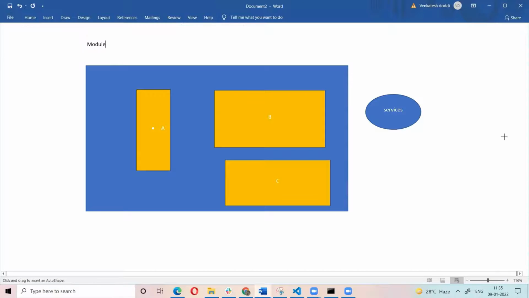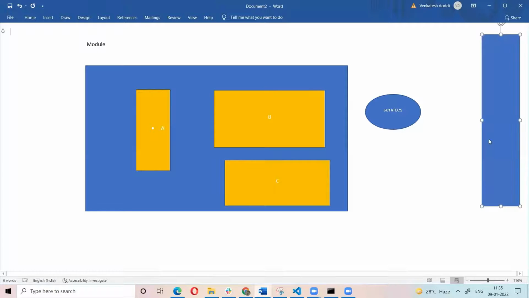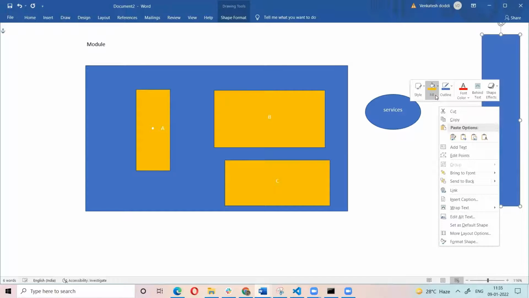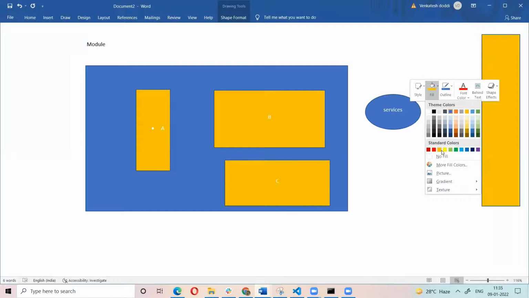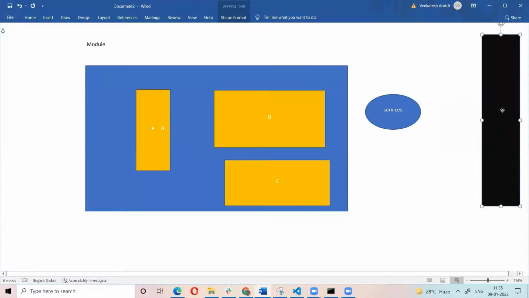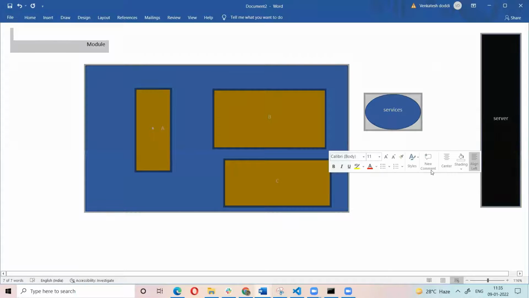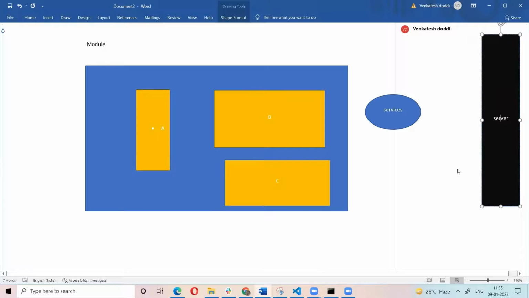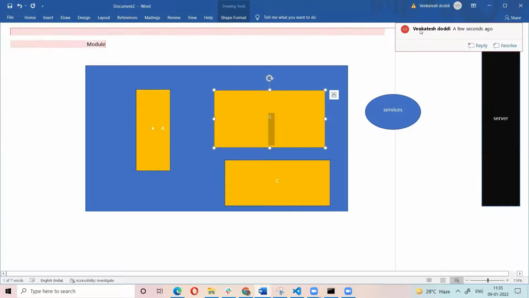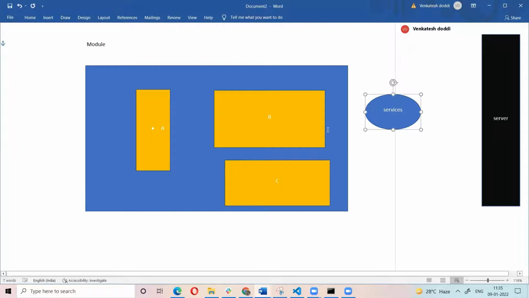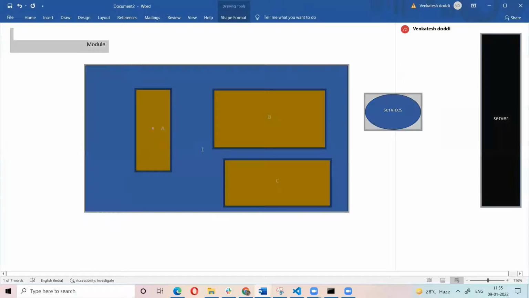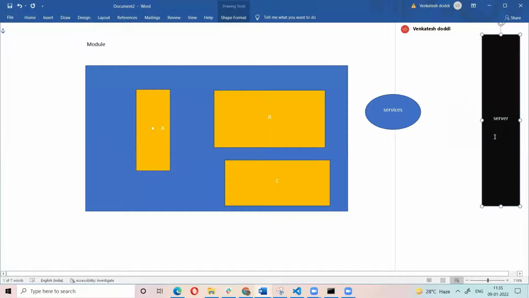For example, this is the server. This is our viewport, the front end part. This is the back end part. The back end is the server.